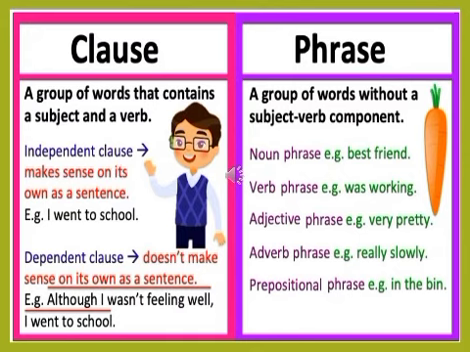Now, let's look at the phrase. A phrase doesn't contain a subject and also doesn't contain a verb. There are different types of phrases. A noun phrase, for example, my best friend. A verb phrase, for example, was working. An adjective phrase, for example, very pretty. An adverb phrase, for example, really slowly. A prepositional phrase, for example, in the books. So always remember that a clause has a subject and verb, but a phrase has no subject and no verb.